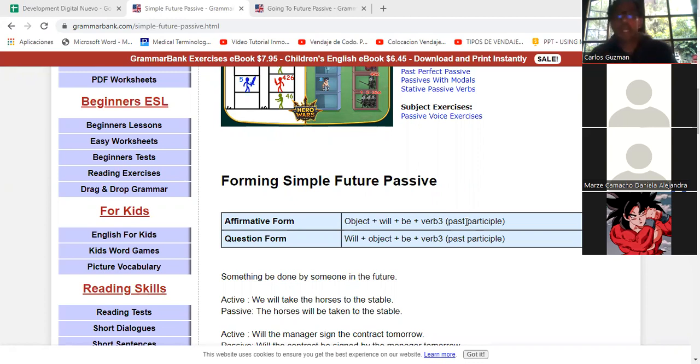All right. So yesterday we saw forming the simple future with the passive voice, and this is how we do it with the affirmative form, the positive form, or the question form. Object plus will be plus the verb in past participle, or in the question form, the will comes before the object. Will plus the object plus be plus the verb in the past participle form. Saying it is harder than doing it, and seeing it is a lot easier.